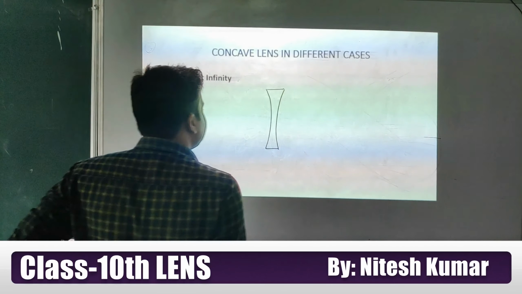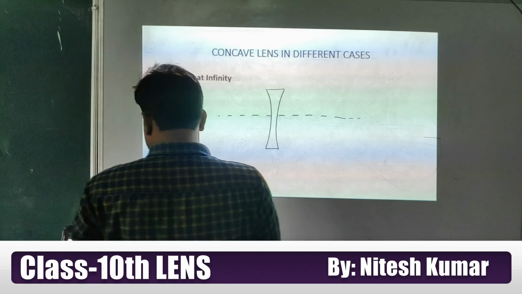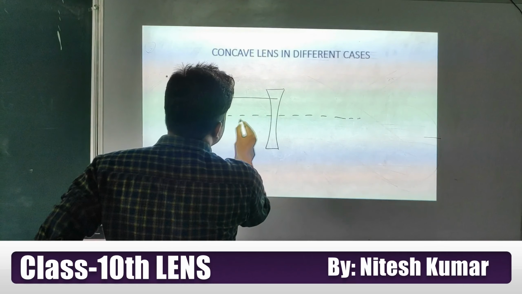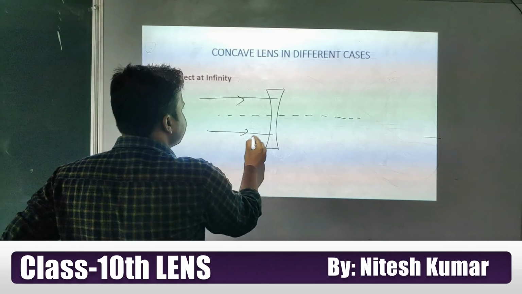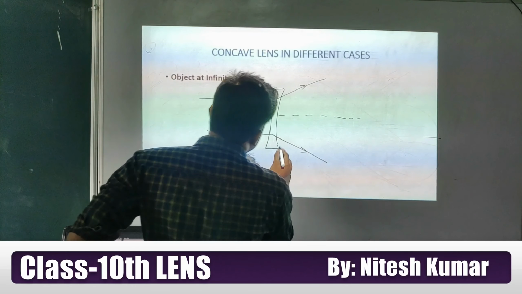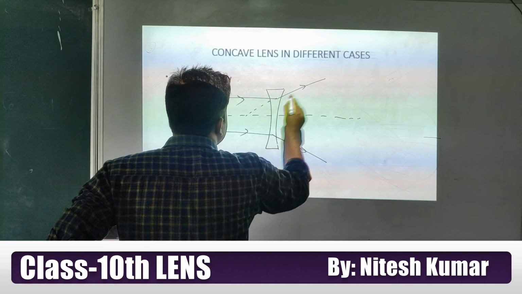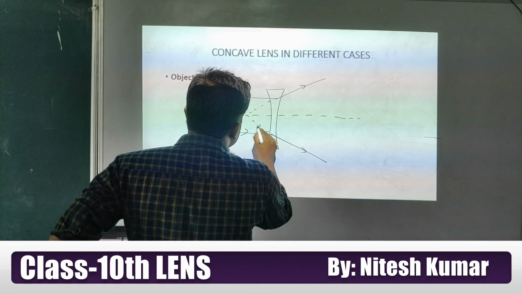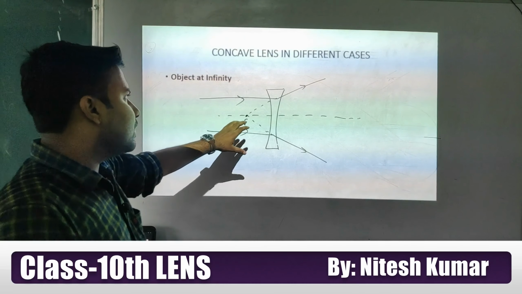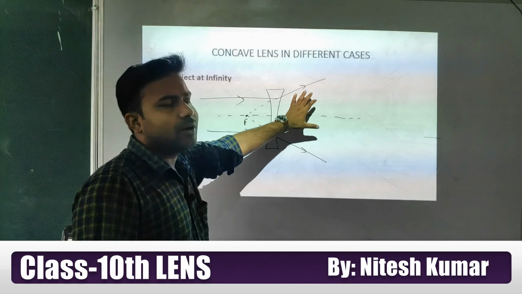If the object is at infinity, rays will come from infinity parallel to the principal axis, and we know that in the case of a concave lens such a ray will diverge. But if you observe from this side, the observer will see it as coming from the focus. It means a virtual image will form.